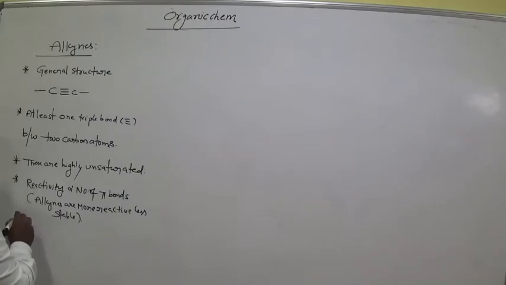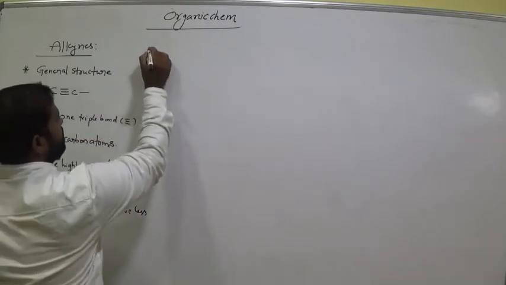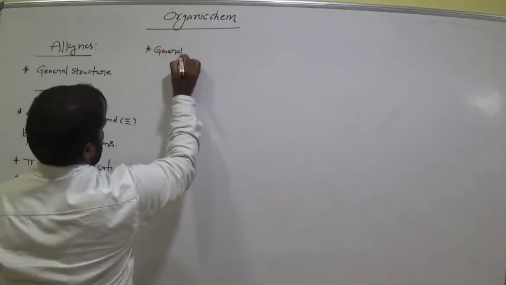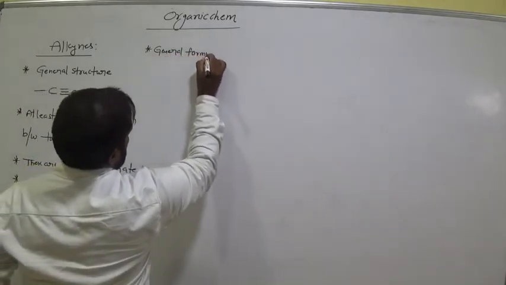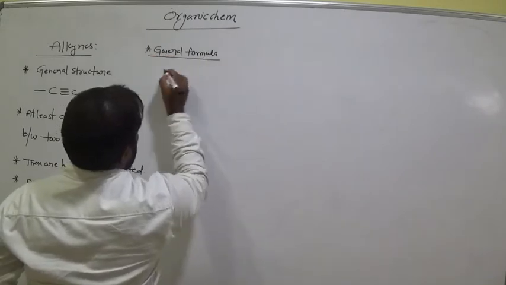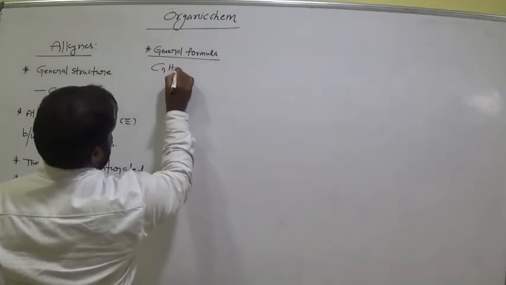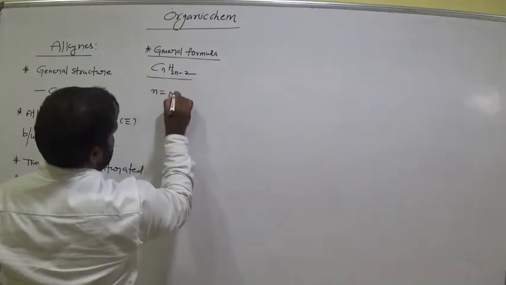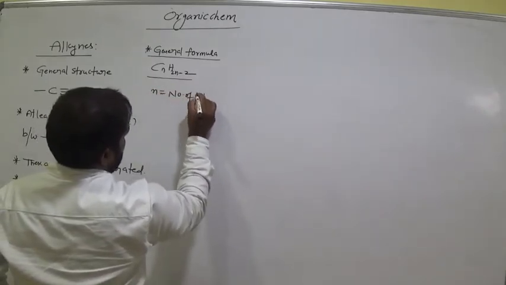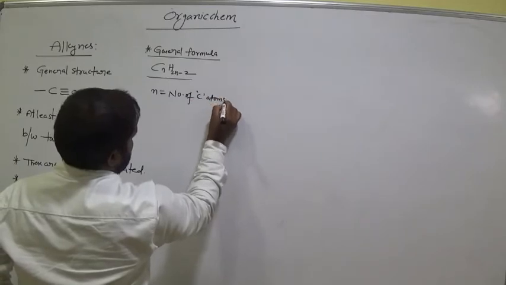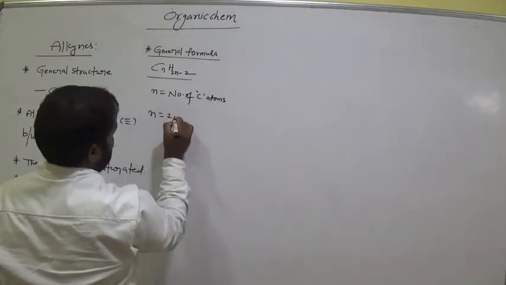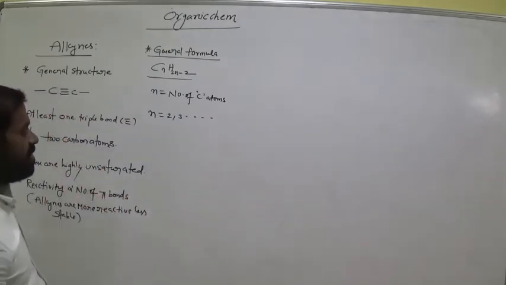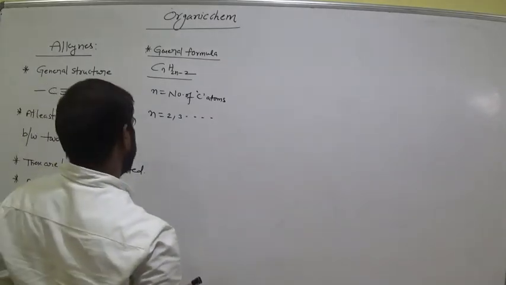Okay. The general formula is CnH2n minus 2, where n is equal to the number of carbon atoms. Okay, n value starts from 2, 3 and so on, not 1. Only for alkane it is 1. Okay, remember this.